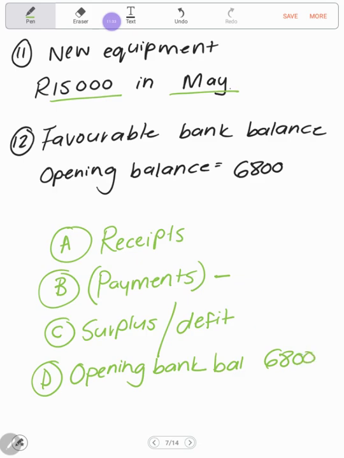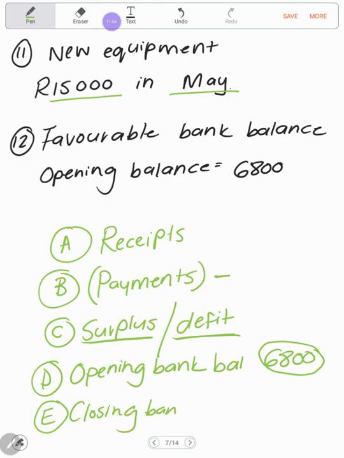So basically if you got a surplus over there, you will add the 6,800, or if you had a deficit, you will add the 6,800, because it's a favorable bank balance, which will then give you your closing bank balance, and that will be the opening balance of the next month. In this case, it will be for May.